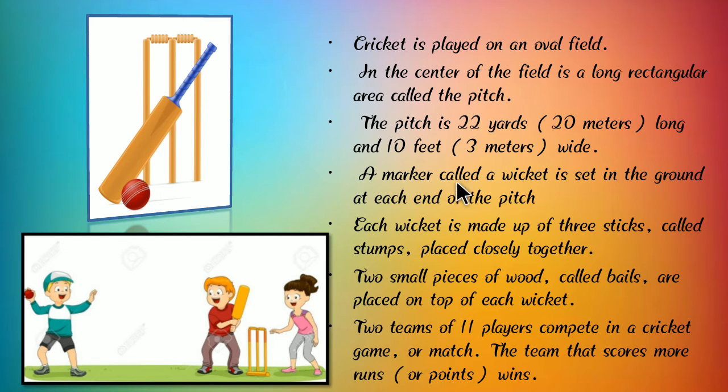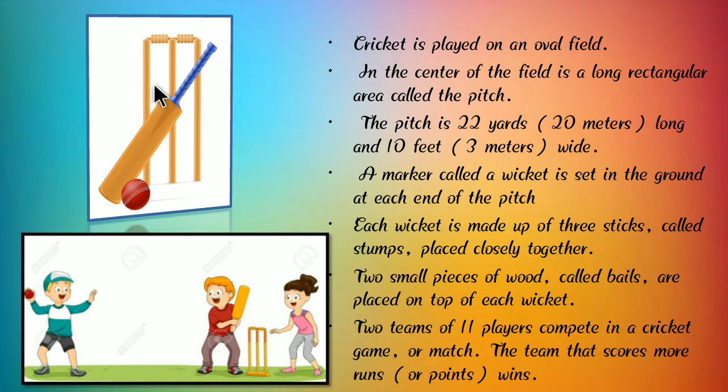A marker called a wicket is set in the ground at each end of the pitch. Each wicket is made up of 3 sticks called stumps. Here we can see a photograph of stumps, 3 sticks placed closely together.